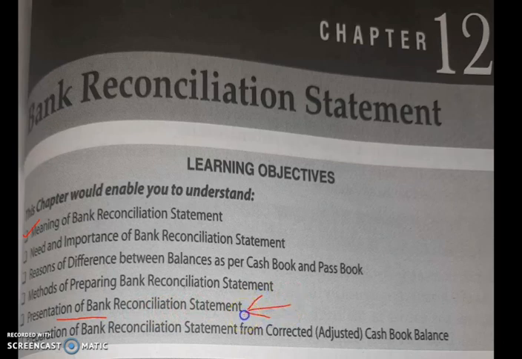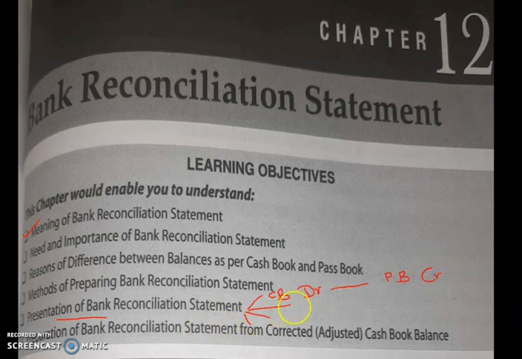One is when the balance starts from the cash book. When the balance starts from the cash book and the cash book is showing a debit balance, that means a favorable balance, at that time what is the process? When you prepare a bank reconciliation statement starting from the cash book debit balance, the result you get at the end is the passbook credit balance. Okay, passbook with credit balance.